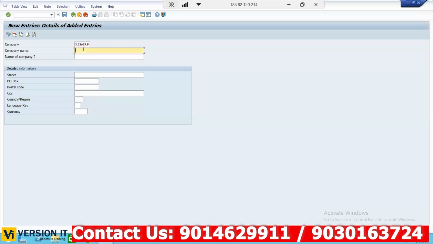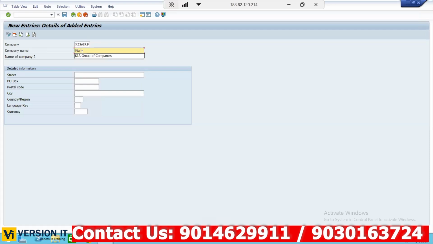And the name, street, postal box, address, that you don't know. You are a consultant and you don't know this information. From where will you get it? I told you, you will have meetings with the client. At that time you can ask them, and they will provide all this information through mail, or else they'll share some documents in which you can find the address. They will give this information from the client only. Business only will provide this information.